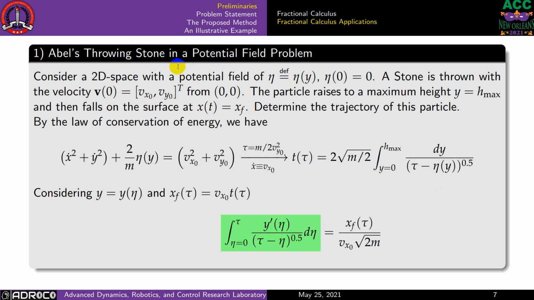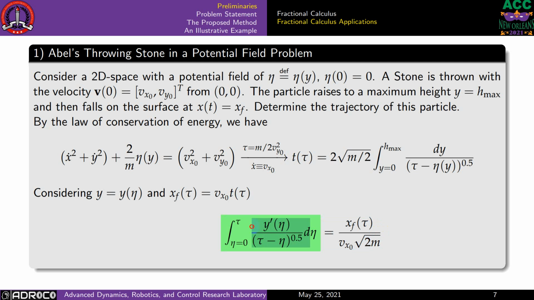Speaking of that chart, I will give a couple of examples here. This is Abel's problem of throwing a stone in a potential field. We are trying to determine the trajectory of this particle, and after using the laws of conservation of energy and the physics, we end up with this expression.